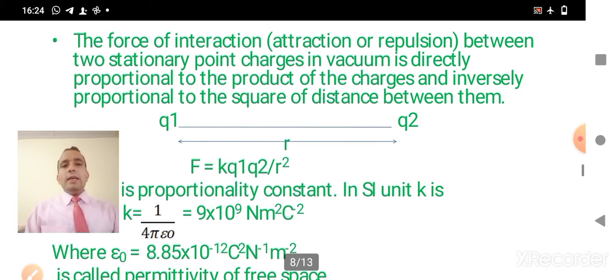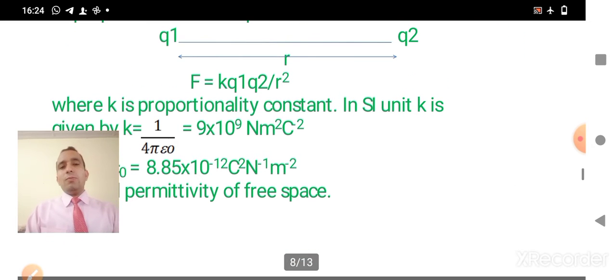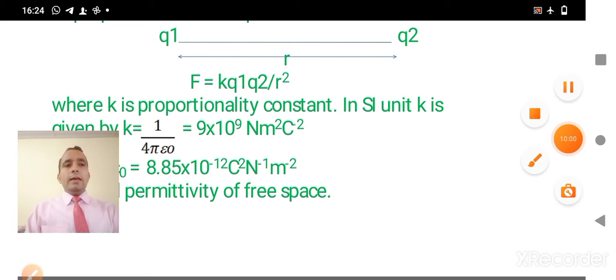So here we have F equals K Q1 Q2 upon R square, where Q1 and Q2 are the magnitudes of charge 1 and charge 2 respectively. Here K is a constant of proportionality, and its value is equal to 1 upon 4 pi epsilon naught, which is equal to 9 into 10 to the power 9 Newton meter square per Coulomb square. And here the value of epsilon naught, which is known as permittivity of free space, is 8.85 into 10 to the power minus 12 coulomb square per Newton meter square.